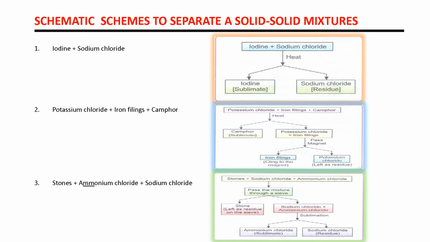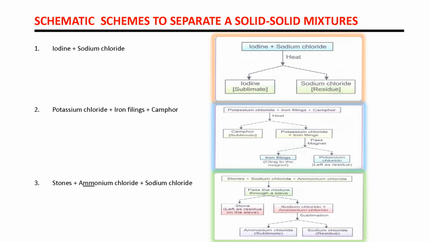Pass the mixture through a sieve. Stone is left as residue on the sieve. Sodium chloride and ammonium chloride are left. So ammonium chloride is also a sublimate, so we use sublimation here. Ammonium chloride sublimates and sodium chloride is left as a residue.